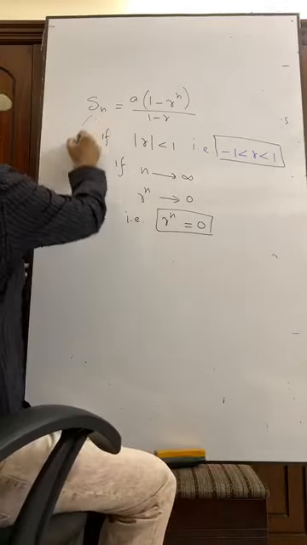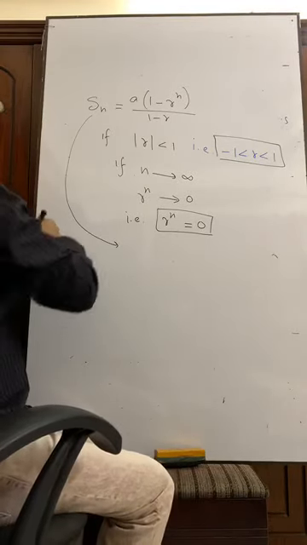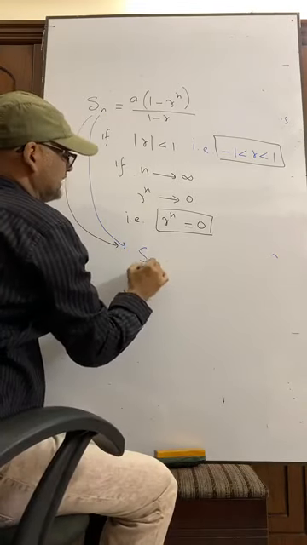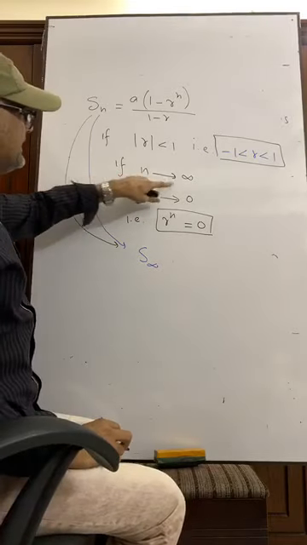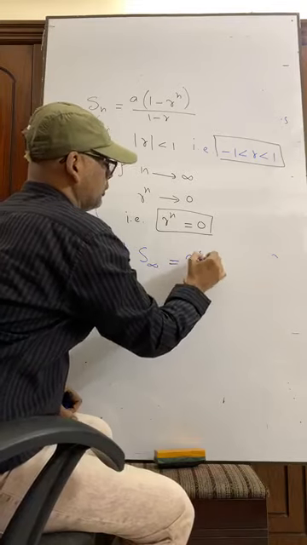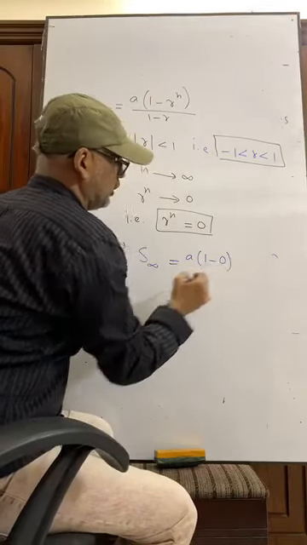Now from this equation we can write, as n is infinity, a into 1 minus, what is r to the power n? r to the power n is 0.